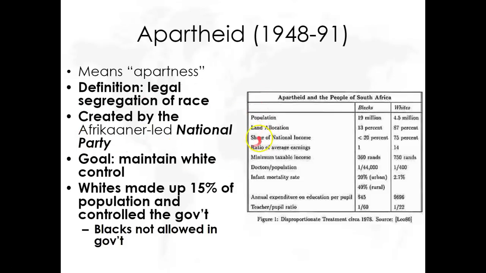So the white South Africans, usually they spoke two languages, English obviously, but also Afrikaans, which was a dialect of Dutch. There was one political party that controlled South Africa from 1948 to 1991, and it was called the National Party, again, 100% white. Remind yourself of just the significant discrepancy between black South Africans and white South Africans. It is immense. Financially speaking, medically speaking, I mean, look at the difference between infant mortality. Infant mortality is the percentage of babies that die before their first birthday. That's immense.